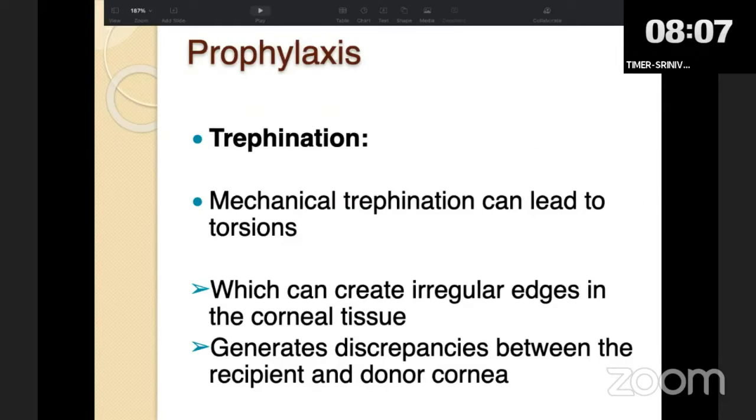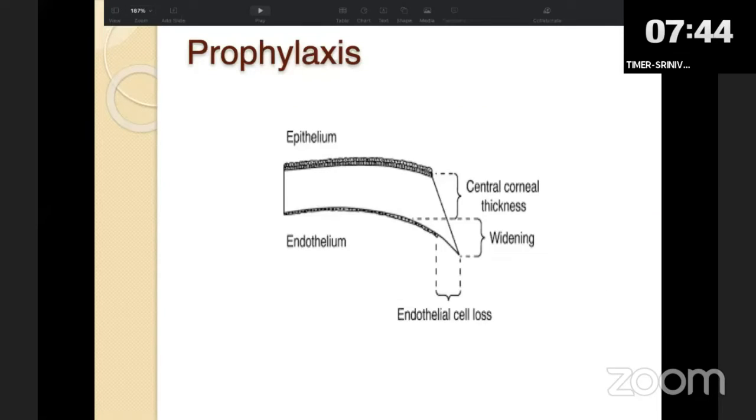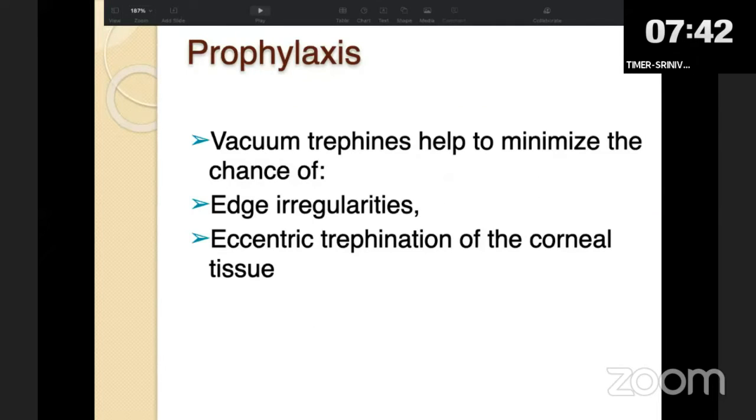There are few factors among these where the surgeon has actual control over determining the astigmatism post-operatively. One of them is trephination of the cornea. As we all know, mechanical trephination can lead to a torsional effect on the cornea, which in turn causes irregular edges and discrepancy between the recipient and the donor cornea. While if we use vacuum trephines, all these irregularities and eccentricity of the graft are minimized. So vacuum trephination is pretty much advised.